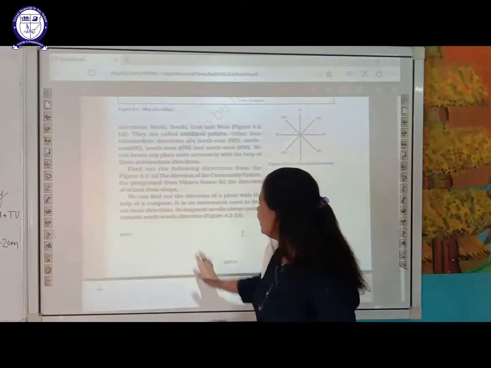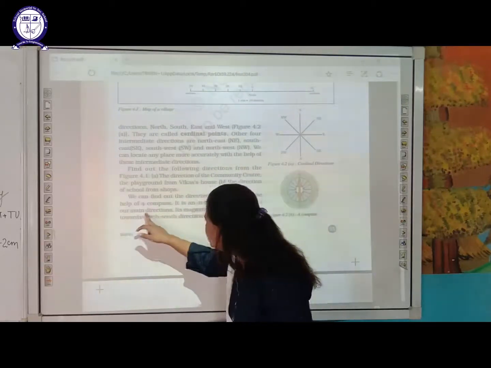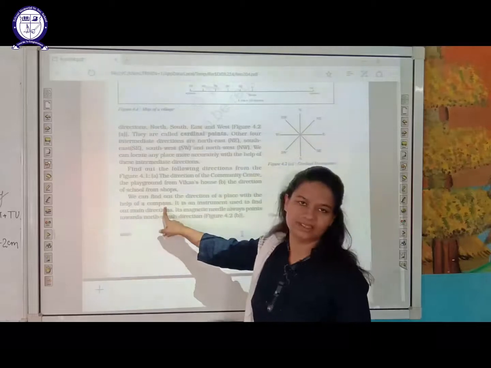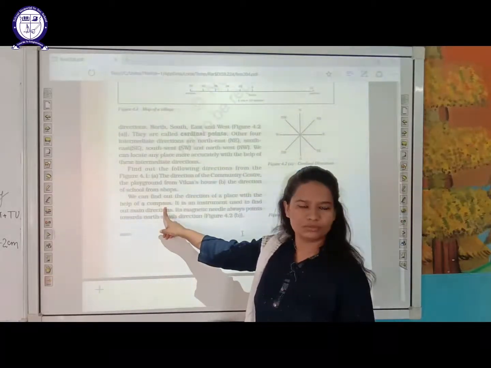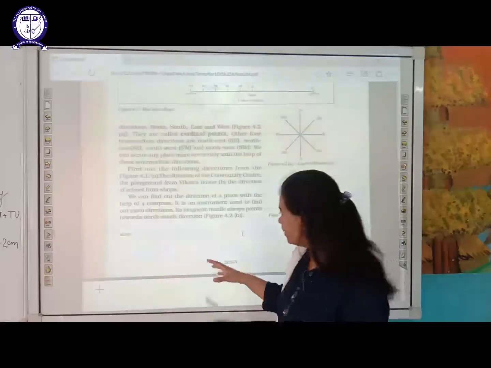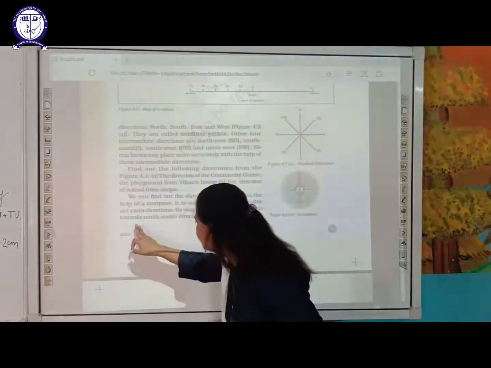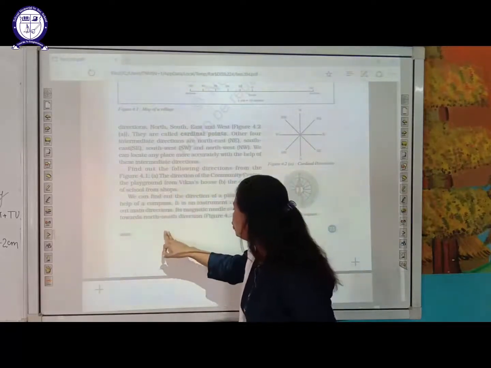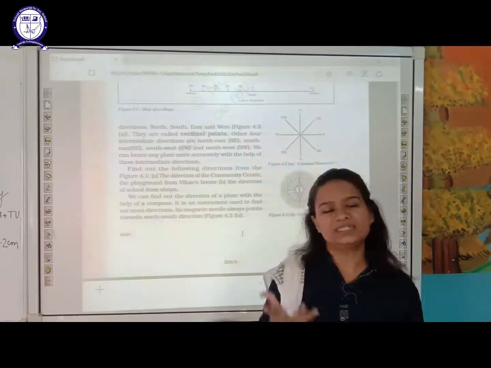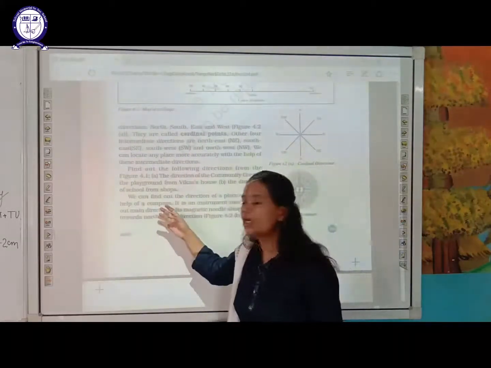So students, what is said here? It is said here that it is an instrument used to find out main directions. What is the instrument used to find out the main direction? Compass. Compass is an instrument used to find out the main direction. In the compass there is one magnetic needle which always points towards the north-south direction. So if someone asks you what is a compass, you can say that the compass is an instrument which is used to find out main directions.